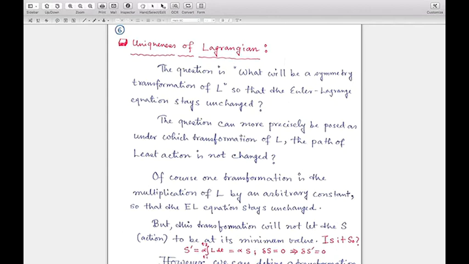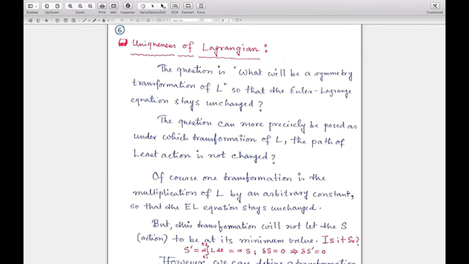Here the question is the same type of thing: does the Lagrangian also have such a uniqueness property? If the Lagrangian is transformed to the old Lagrangian plus something else, can that something else be such that the Euler-Lagrange equations stay unchanged?